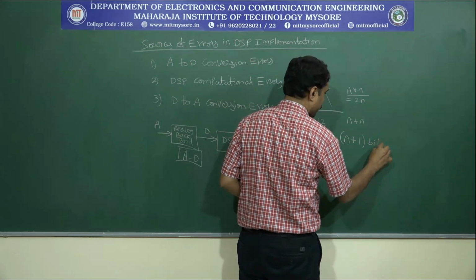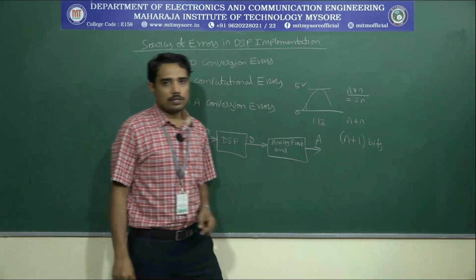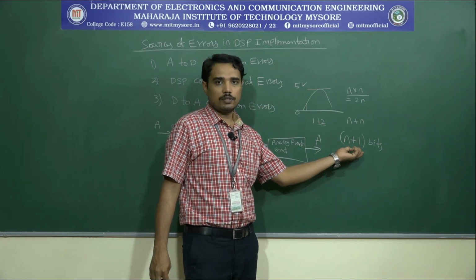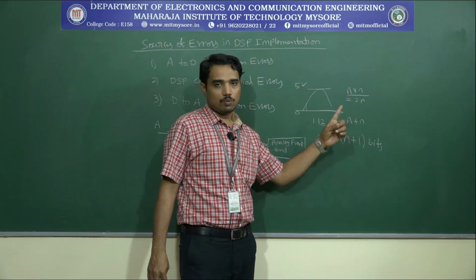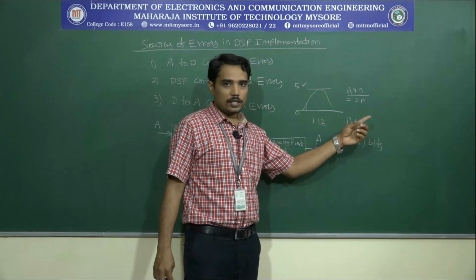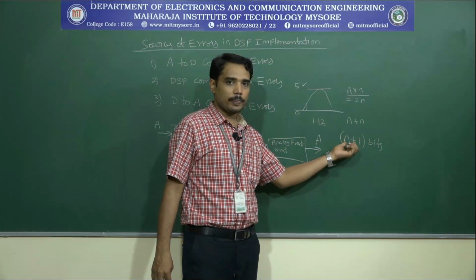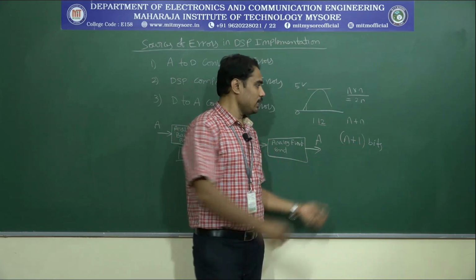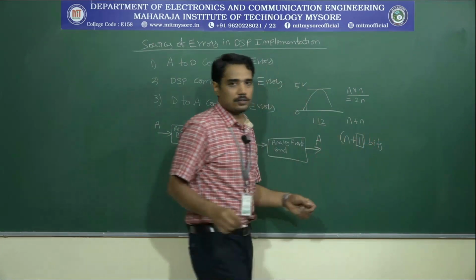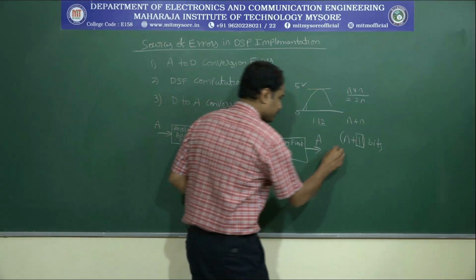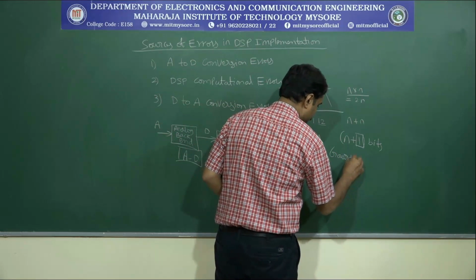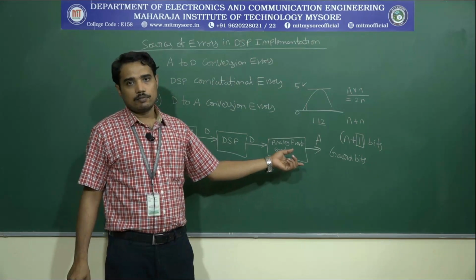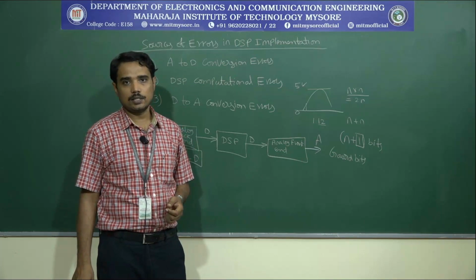Why n plus 1 number of bits is required? Because sometimes we encounter a carry. Carry is 1 bit information. In order to store that extra 1 bit information, we are going to require n plus 1 bits. If you don't provide this additional information bit, that is guard bits, then we lose the accuracy in the result.